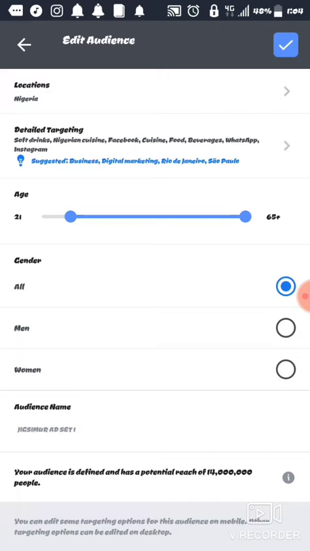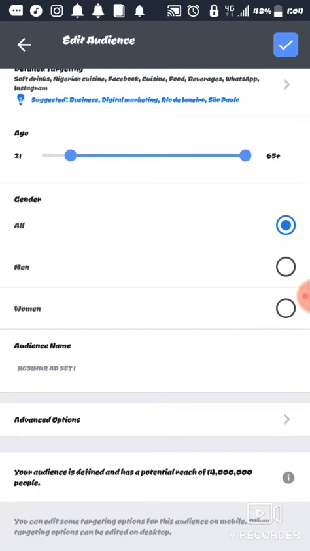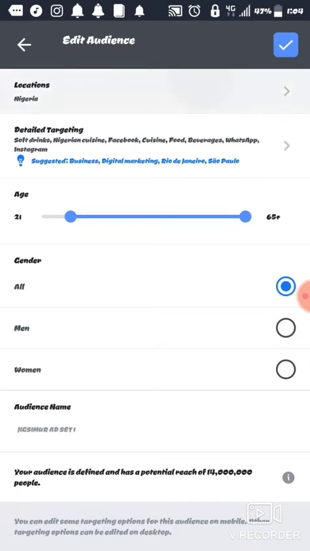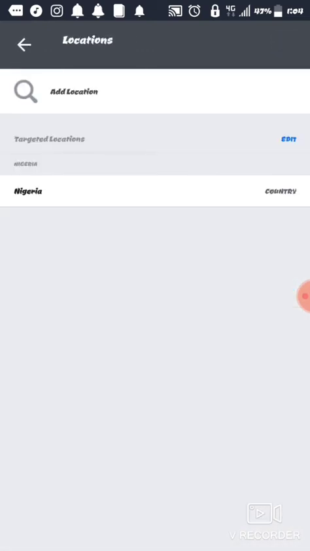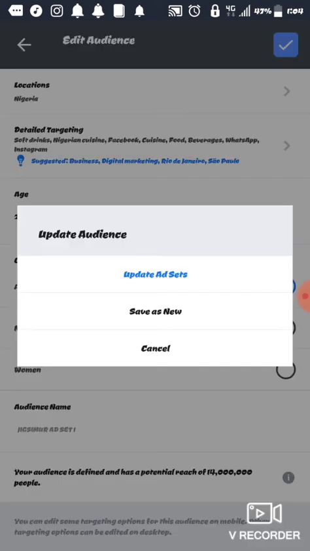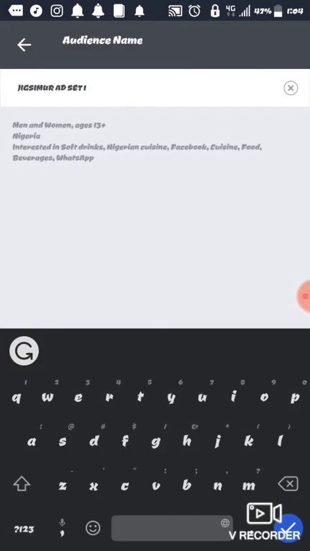Are you targeting women alone or men? I'm going to target everybody who could buy this. You can see your audience is defined and has a potential reach of 14 million people. I am targeting the whole of Nigeria, not just a state in Nigeria. Okay, I'm going to save that now. I'm going to update. I'm going to save as new. I'll put it as copy because I already have one.